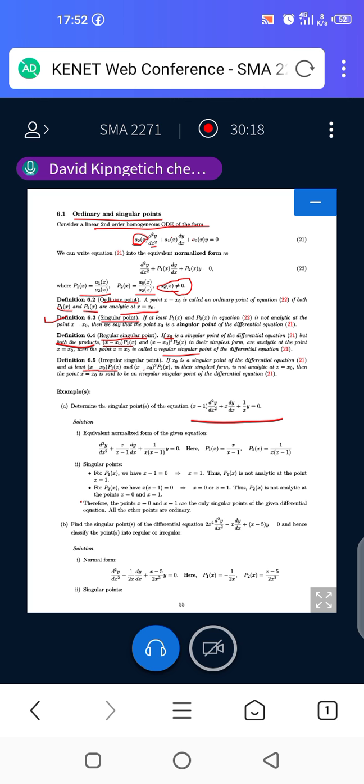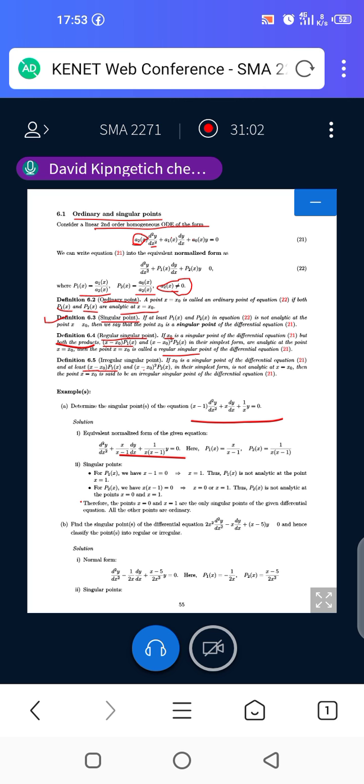So what do we do? First of all, you need to write your equation the way we did in equation 21. Before we identified the ordinary or the singular points in equation 21, we first normalized it, that is, we wrote it to look like equation number 22. So writing our example in that way: d squared y dx squared plus x over x minus 1 dy dx plus 1 over x times (x minus 1) y equals 0.